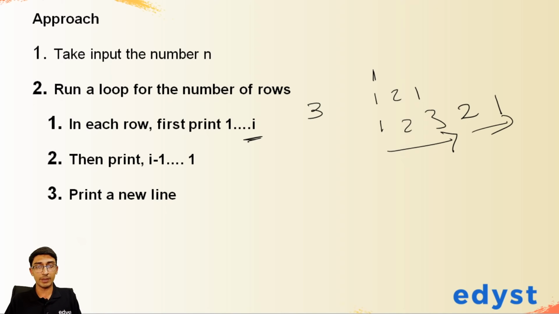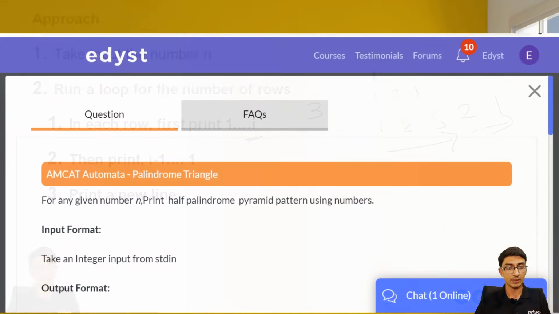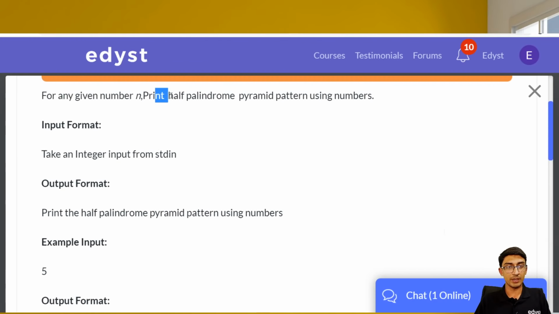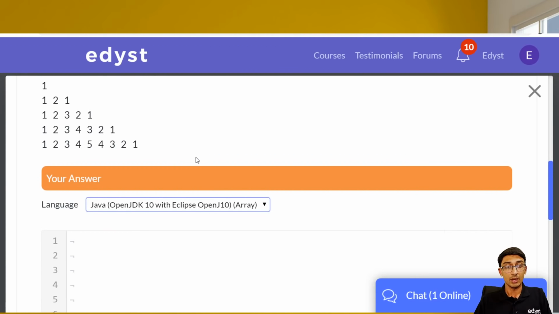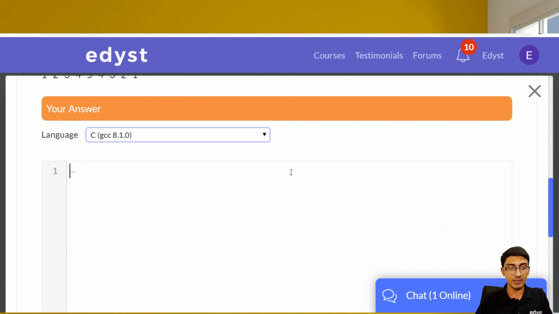So let's actually open it up and code this one question. Let me go to the Edyst platform, pick it up. All right, so this is palindrome triangle. Let me see where we can find it. Palindrome triangle is over here. Yep. So let me open up the palindrome triangle question. Okay. So for a given number n, print half palindrome pattern, which is basically this. This is the pattern we're supposed to print, given the number n. Let me do this one in C. I'll pick up C programming this time, so that all of you who are C programmers can watch it in C. So let me pick this one in C, and let's go ahead and do it.